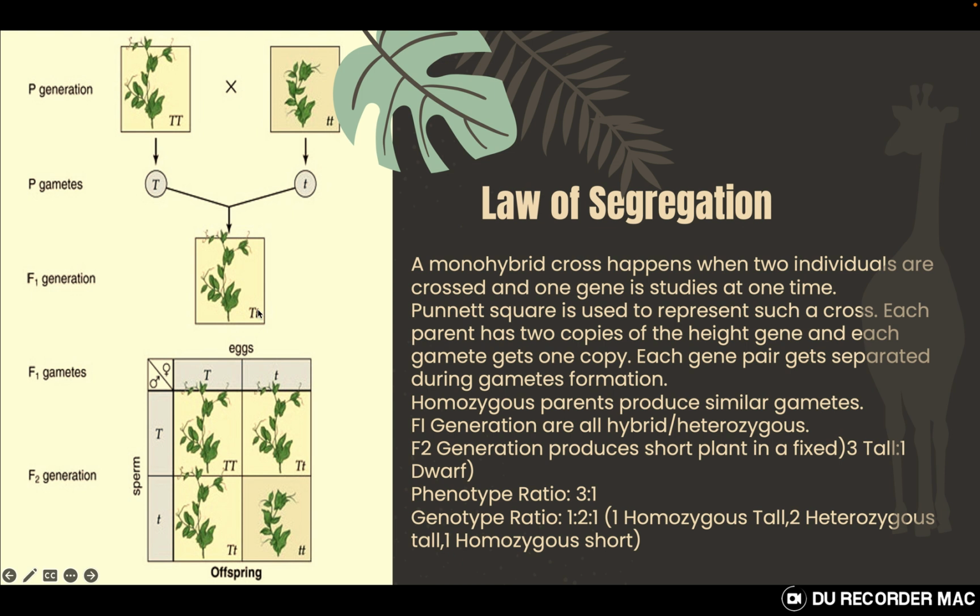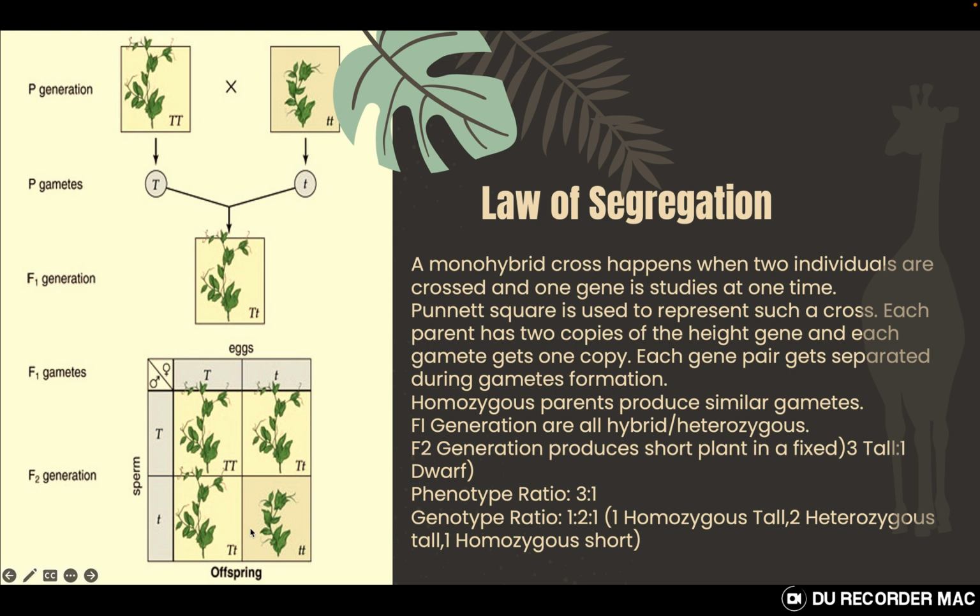Now, if we plot these 2 heterozygous plants, this heterozygous plant as one parent and another plant from the same F1 generation as the second parent, we find that of the 4 individuals produced, 3 are tall and 1 is dwarf. The 3 tall and 1 dwarf is counted as the phenotype ratio, which means that when we look at them physically, 3 of them show the character of the dominant parent and 1 shows the character of the recessive one.